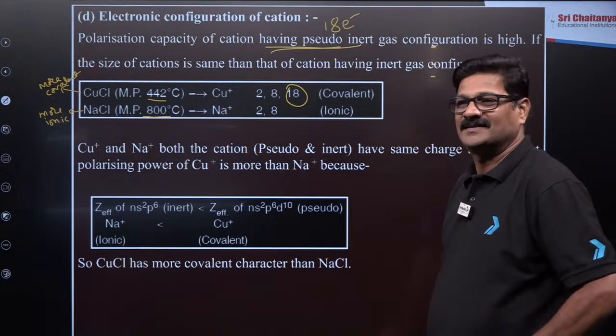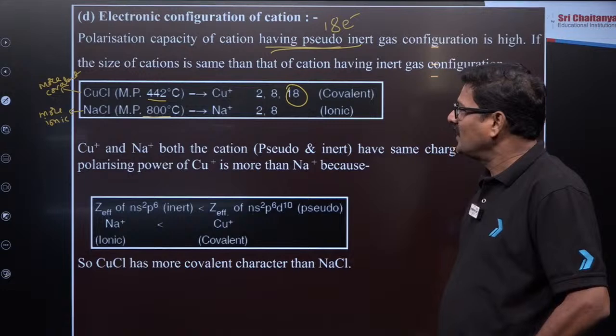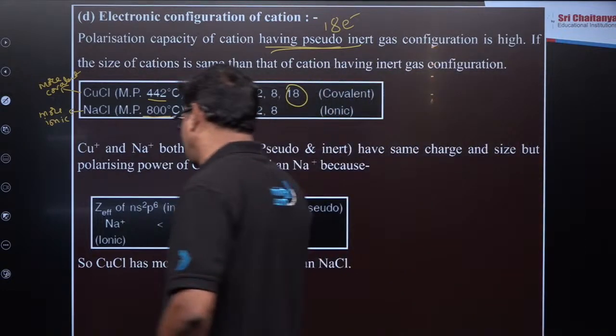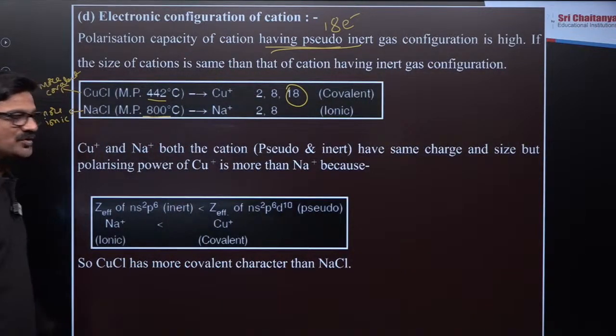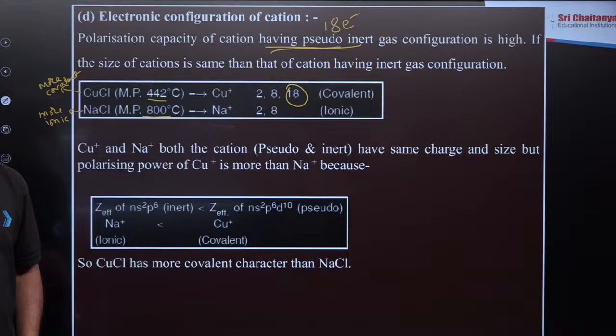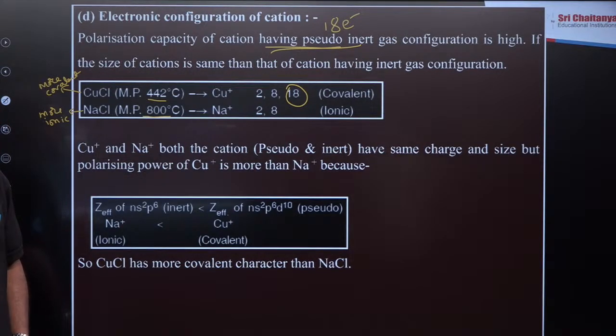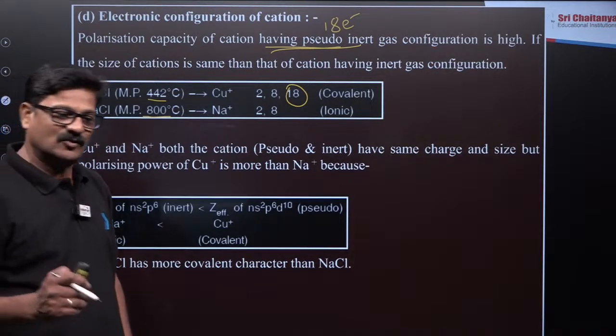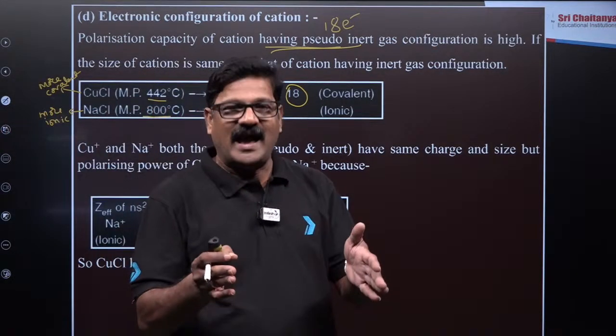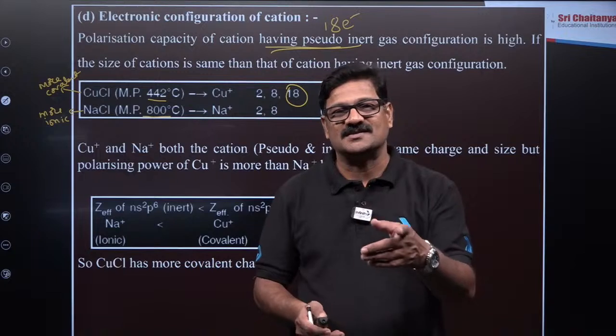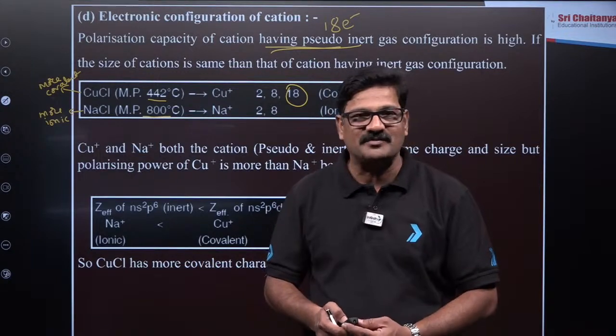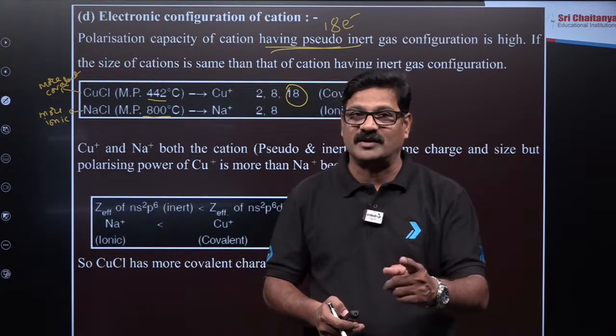Now here we can see copper 2+. Effective nuclear charge plays a crucial role in deciding covalent nature and ionic nature. Everybody knows about the ionic and covalent bond, but the gap between these two is explained by Fajan's rule. Definitely, based on Fajan's rule, you are going to get one question.